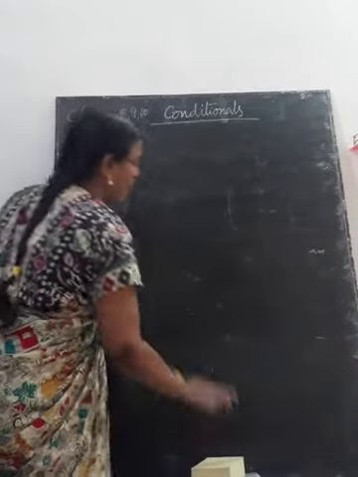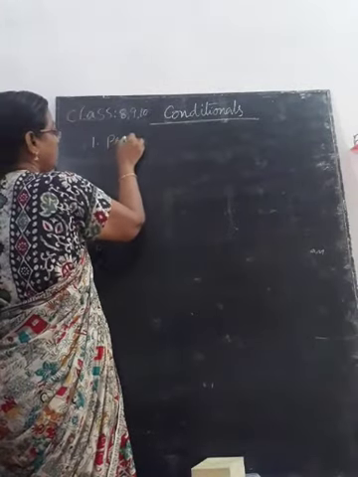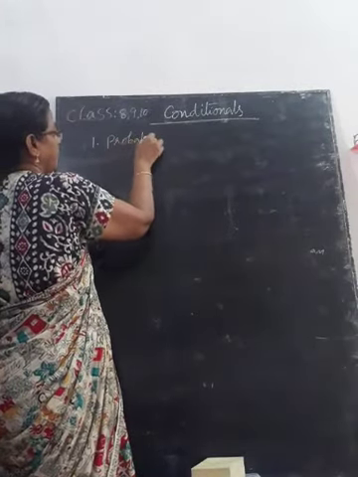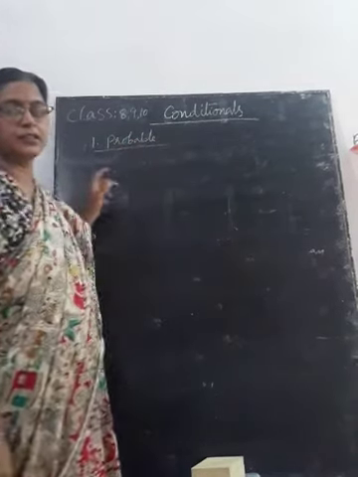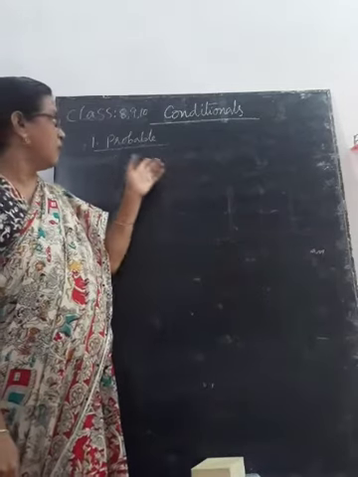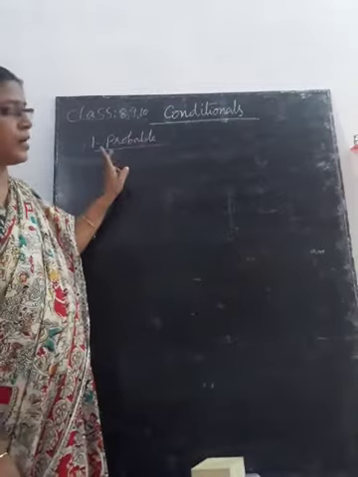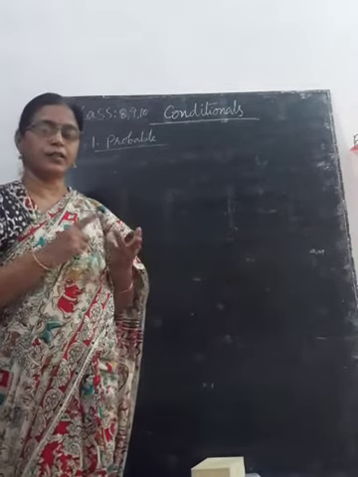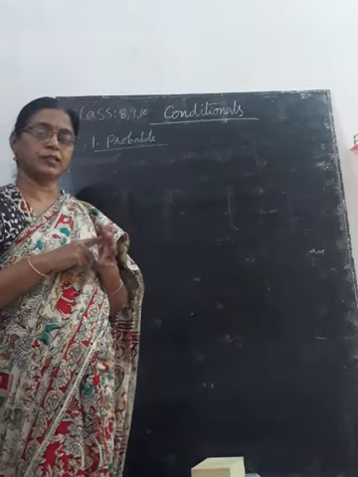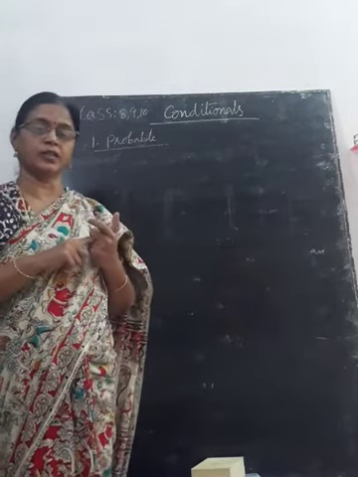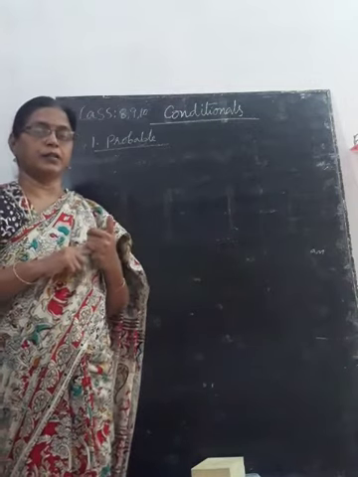The first kind is the first conditional, also called the probable conditional sentence. Second, improbable or imaginary conditional sentences. Third are unfulfilled conditional sentences.